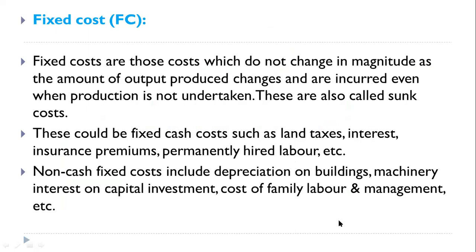And this fixed cost is also divided into two parts in farm management: fixed cash cost and non-cash fixed cost. Fixed cash costs include land taxes, interest, insurance premiums, permanently hired labor. All these are examples of fixed cash cost. And non-cash fixed cost includes depreciation on buildings, machinery, interest on capital investment, cost of family labor and management.